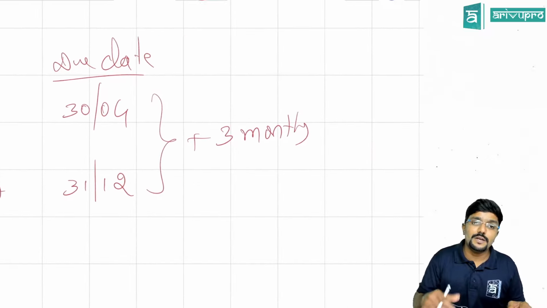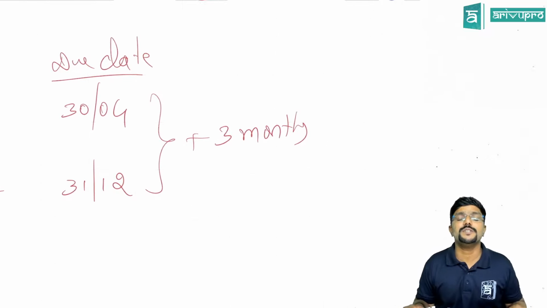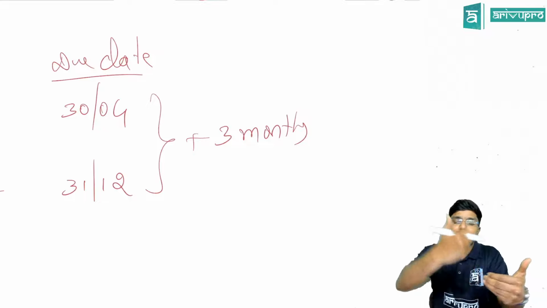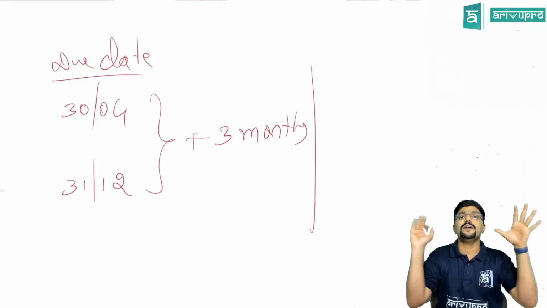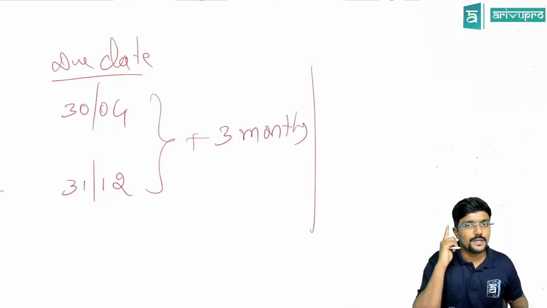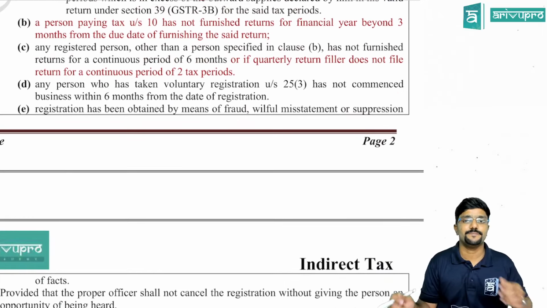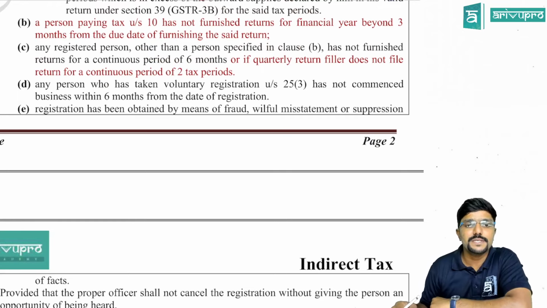Even if you have not filed within the extended time of 3 months also, your registration as composition person can be cancelled by the proper officer. Means beyond the due date, for another 3 months, if you have not filed by the end of these 3 months also, your GSTR 4 or GSTR 9A, any one of them, then your registration can be cancelled.